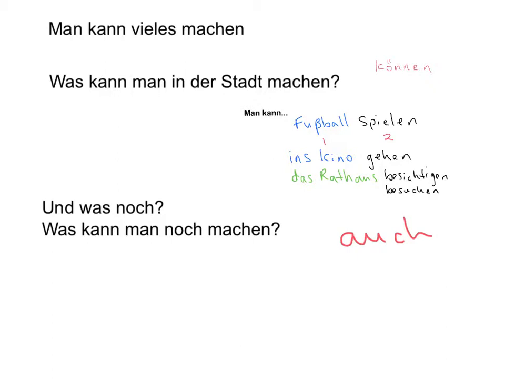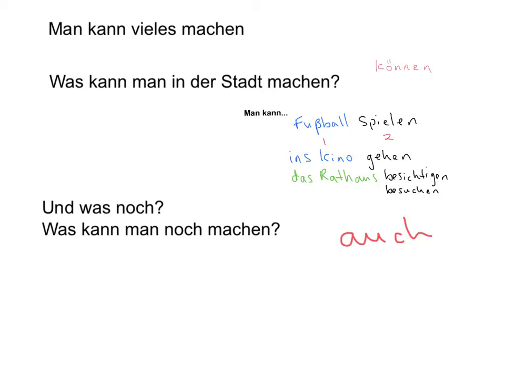Okay, so pause the video there, and I would like you to write out a short conversation with yourself using was kann man in der Stadt machen. You can use the examples on page 88 of your books to help you. And then you can also ask yourself the question, und was noch? Was kann man noch machen? Making sure that you understand the position of auch in the answer.